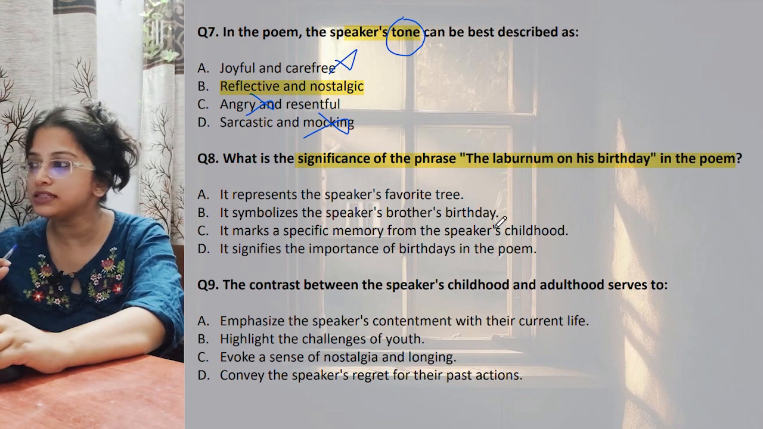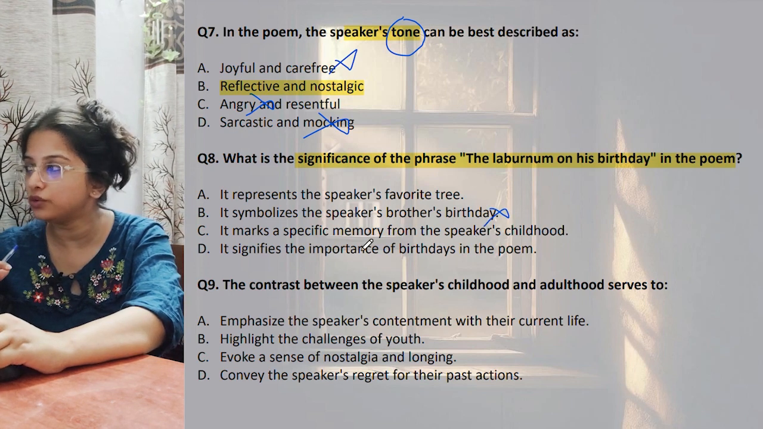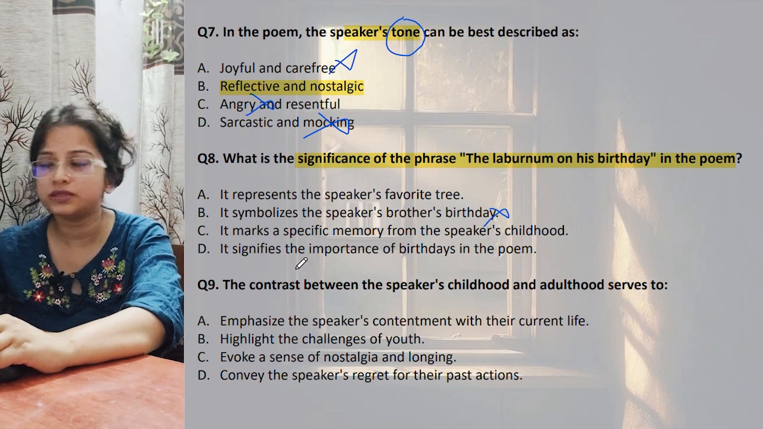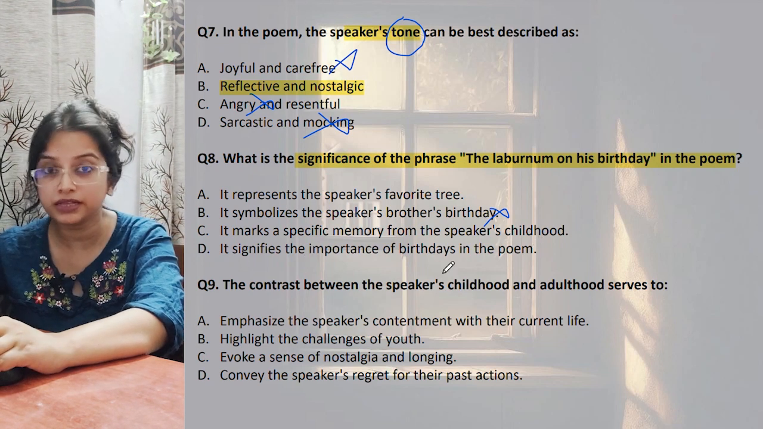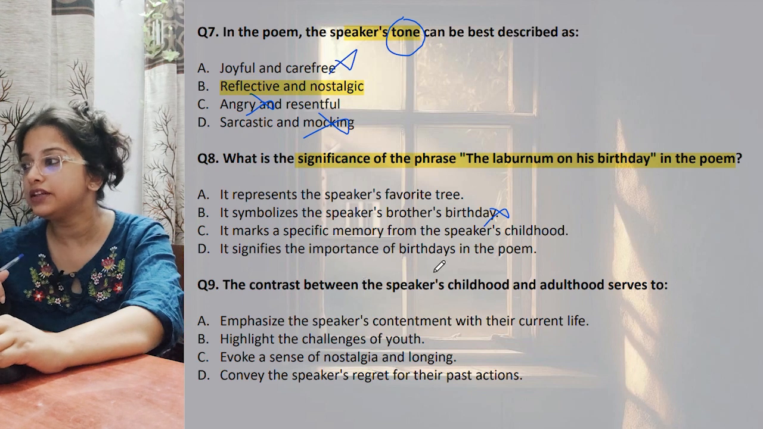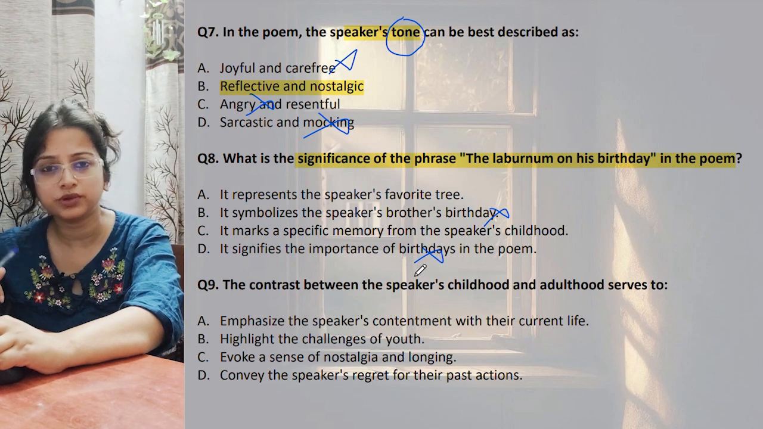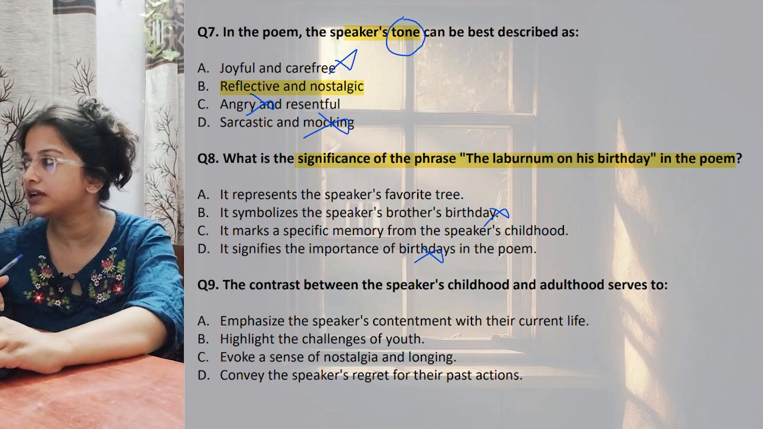Significance, symbolizes the speaker's brother's birthday. No, it directly said, I planted it on his birthday. It marks a specific memory from the speaker's childhood. Possibly this seems to be a good option. Signifies the importance of birthdays. Birthday's importance is nothing important in our poem.